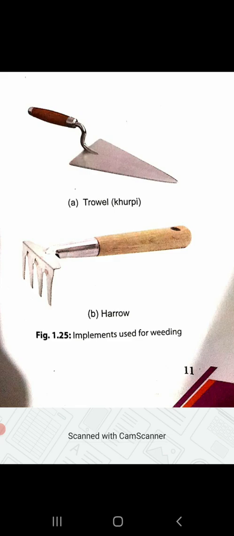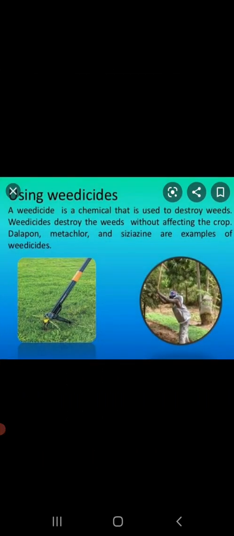Then another method that is being used for the removal of the weeds is the use of weedicides. Now, what are weedicides here? Children, the chemicals which are used to destroy or to kill the weeds are called weedicides.